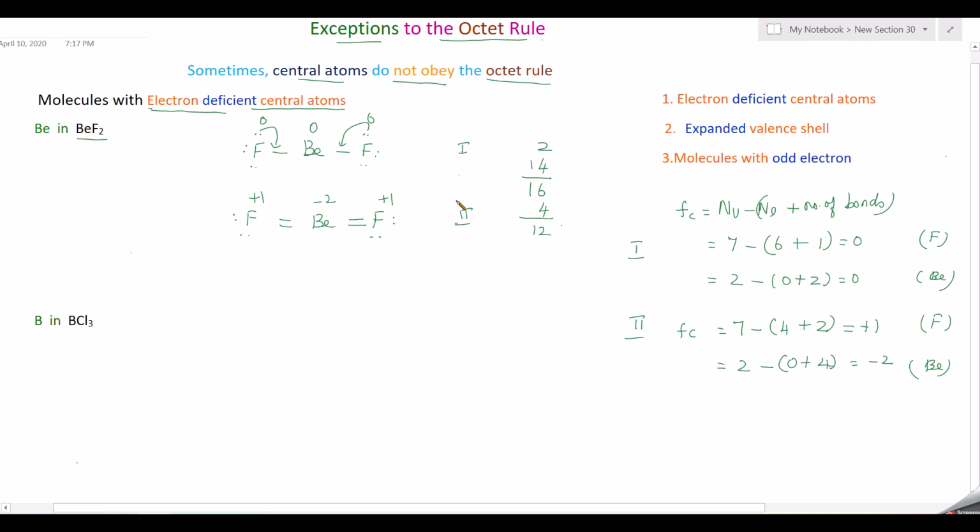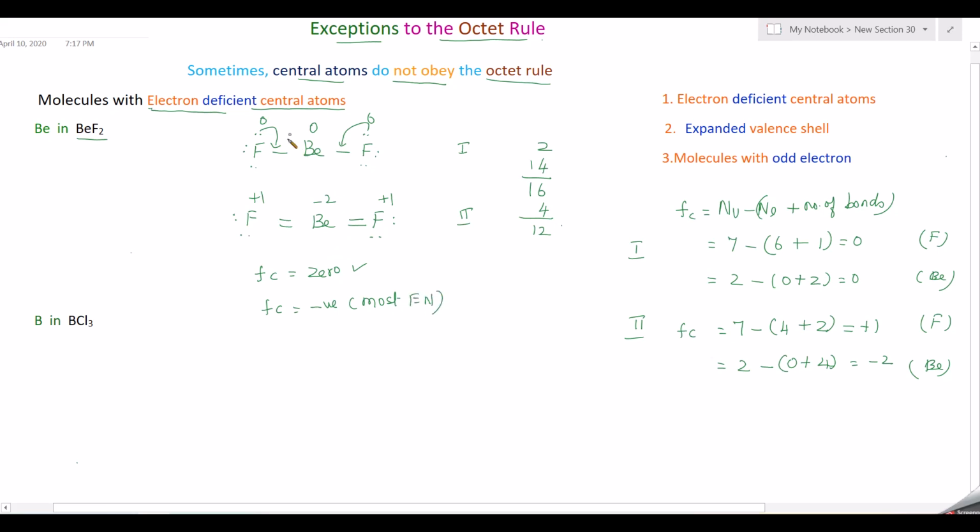Now which structure is correct? For that we have seen certain guidelines in the last video, where we discussed that if the formal charge is equal to 0 on all atoms, then that is taken as the preferred structure. The second one, if the formal charge is negative, then it must be on the most electronegative atom.